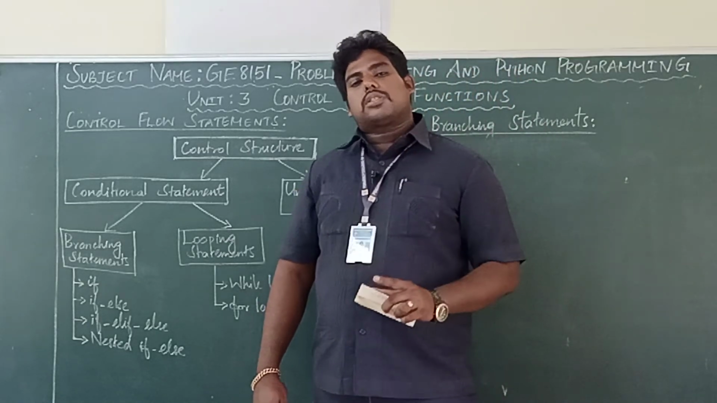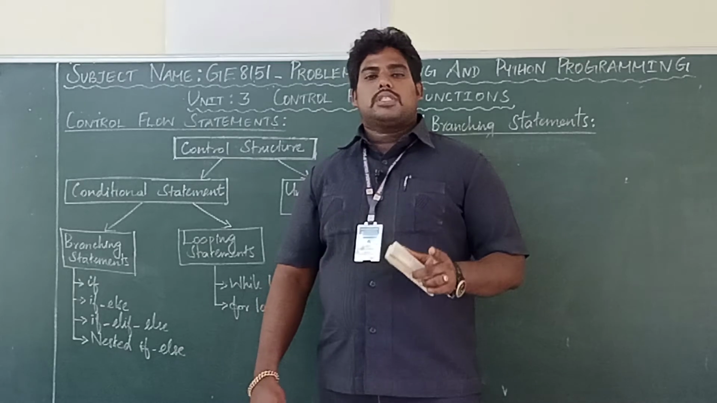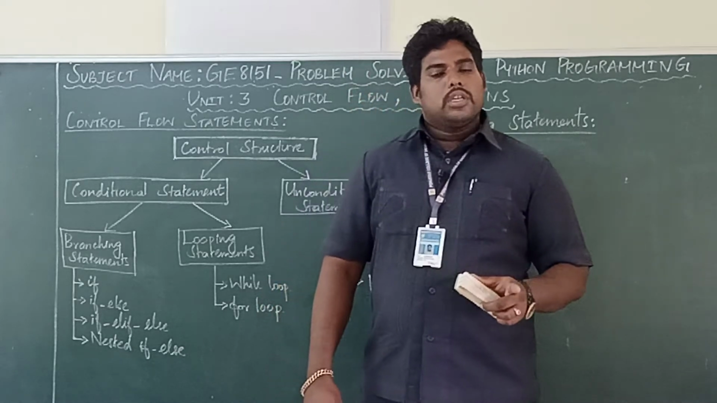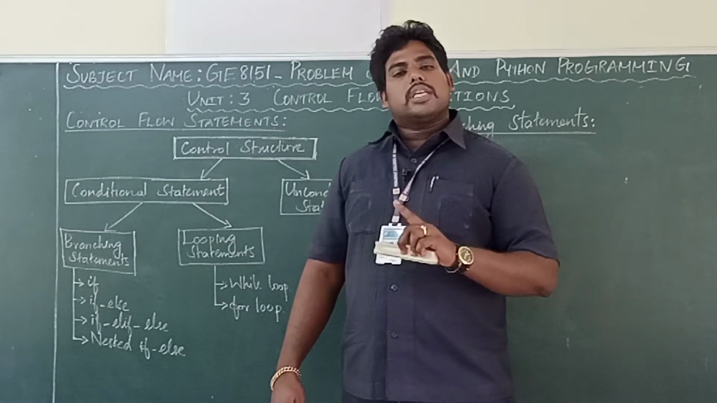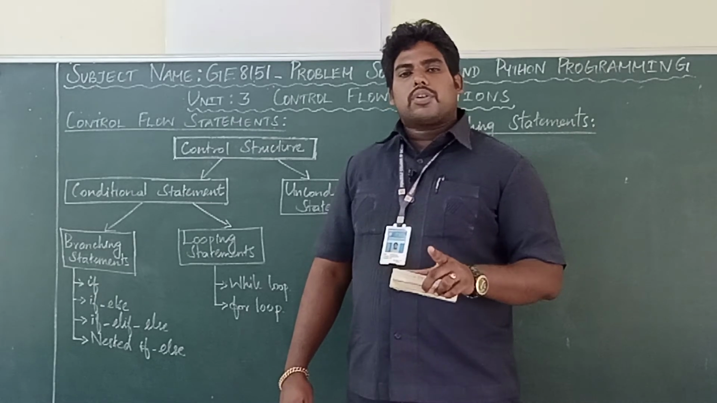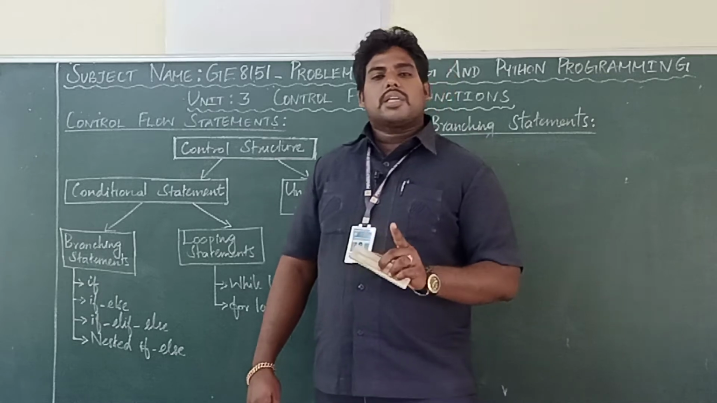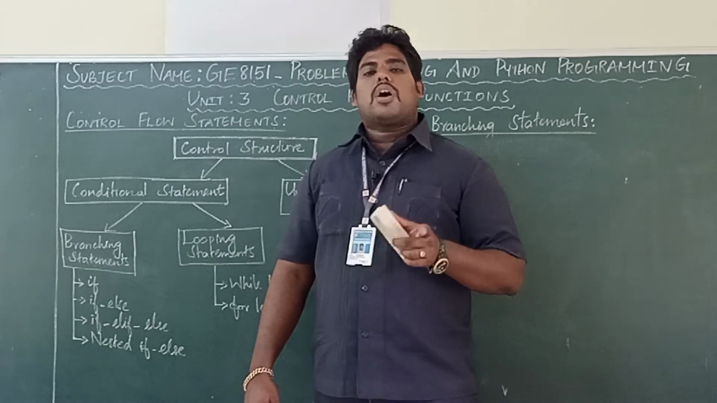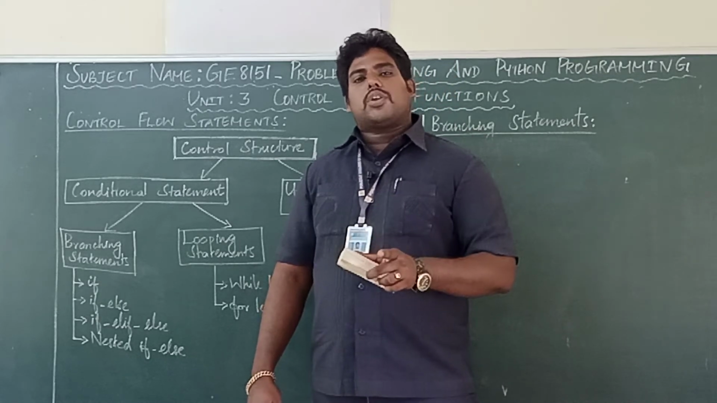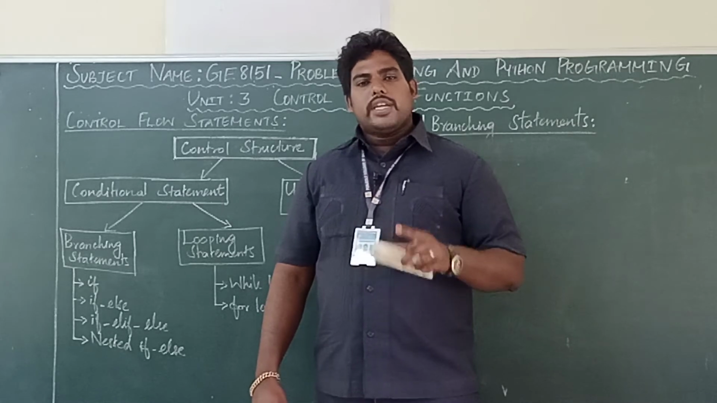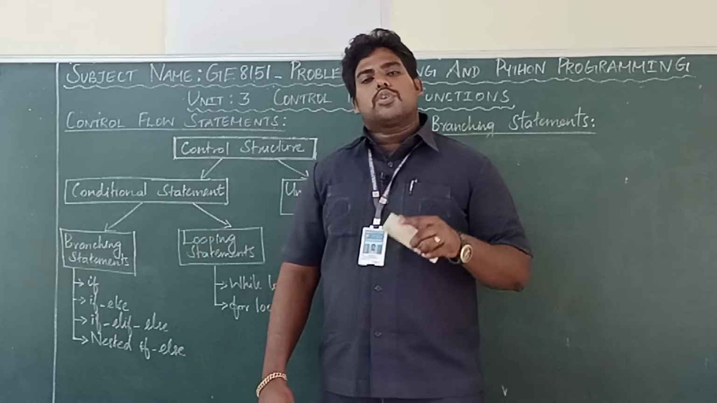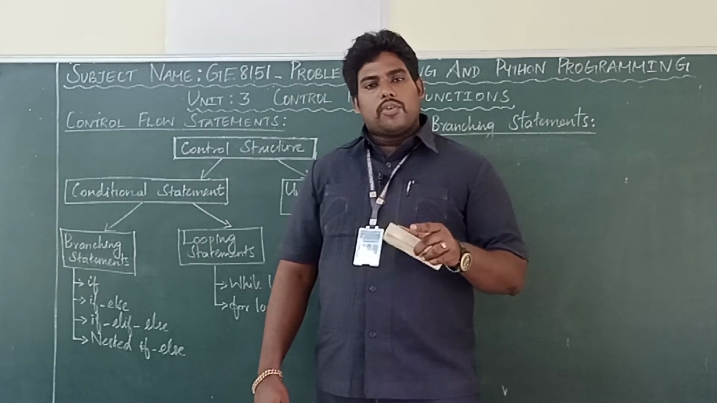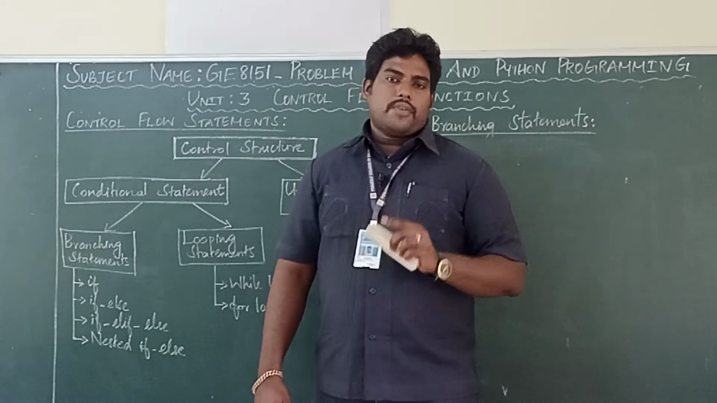In the first unit itself, I taught you the control structure or control statement. Control flow, control structure and control statement, everything is same. So what is control structure? It's nothing but determines the flow of execution. The control structure only determines which statement or which instructions want to be executed. Okay, control flow determines the flow of execution.